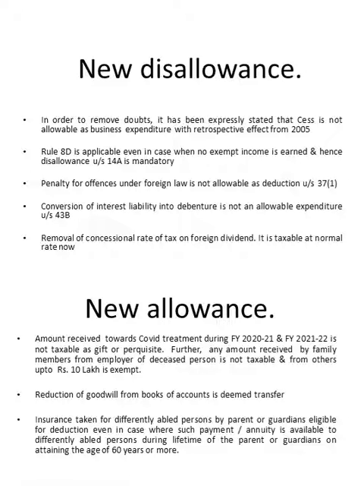Rule 8D is now applicable, even in a case when no exempt income is earned. So for a particular year, you don't have any exempt income, still you have to disallow related expenditure under Rule 8D.